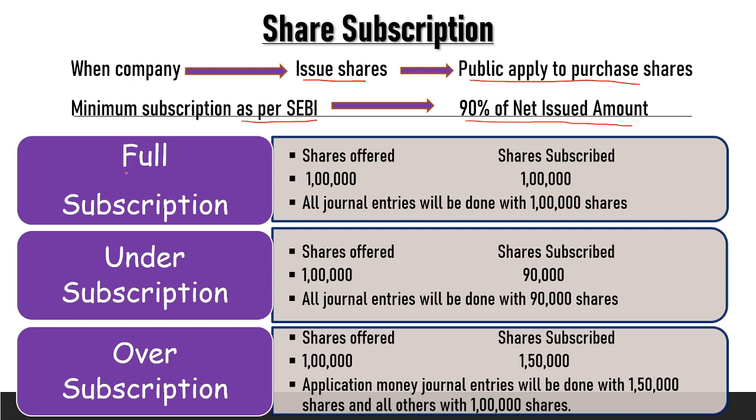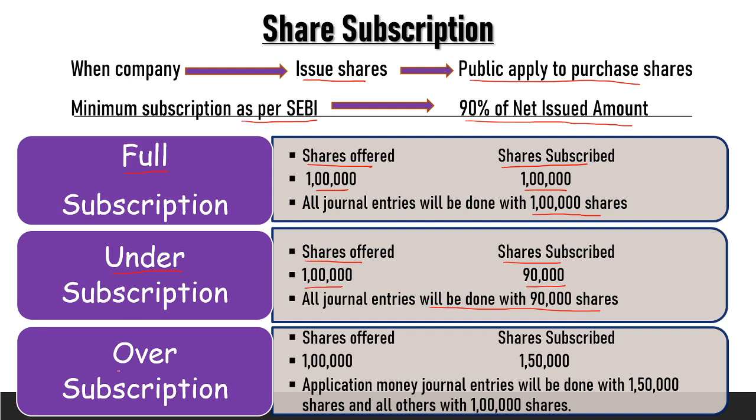First is full subscription, where if the company offers 1 lakh shares and public purchased or subscribed 1 lakh shares, then this is known as full subscription, and all entries, whether they are related with application, allotment and call money, they are all done with 1 lakh shares. Our next condition is under subscription. Here if the company offers 1 lakh shares and public apply for only 90,000 shares, so all our general entries will be done with 90,000 shares.